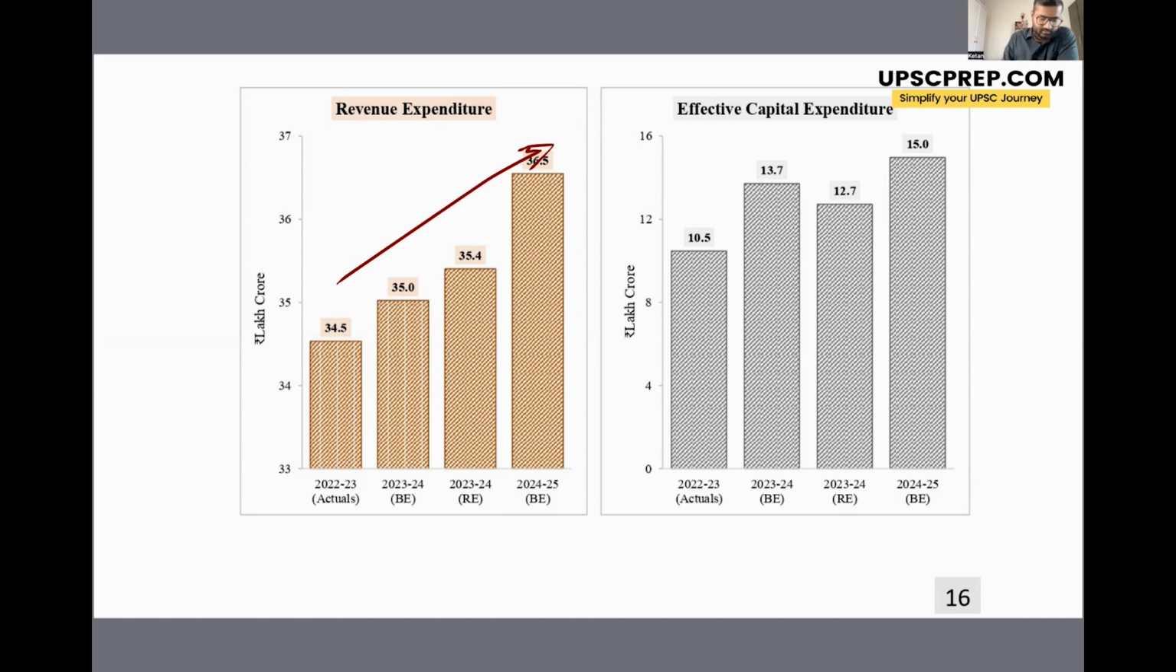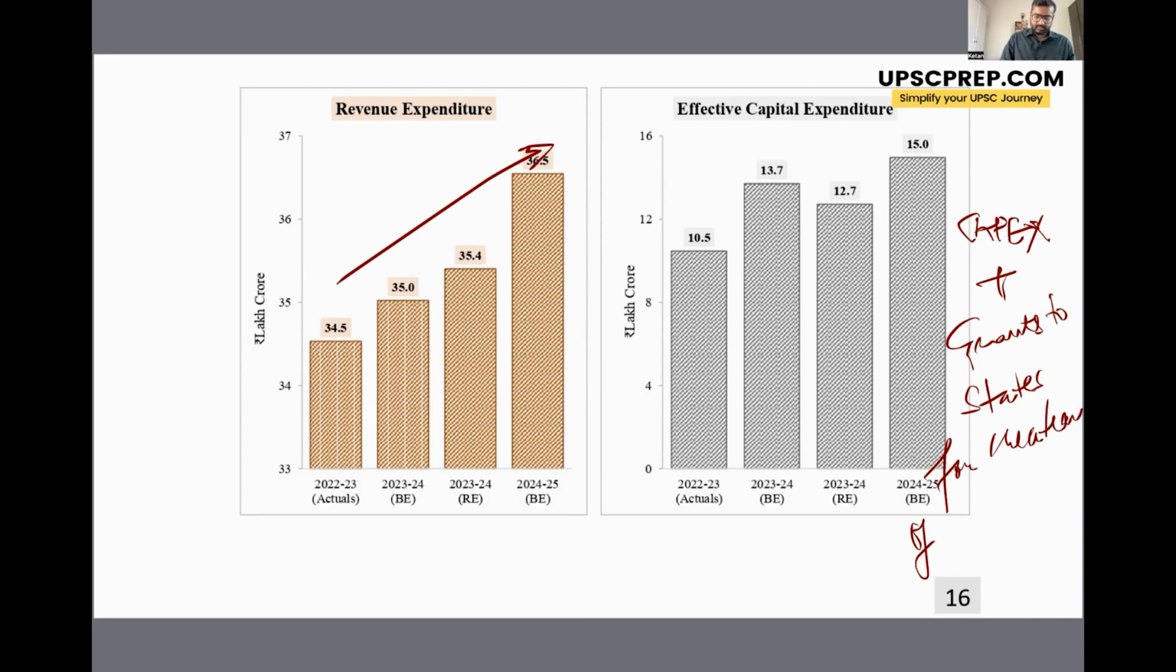Next, we see the trend with respect to effective capital expenditure. Now, effective capital expenditure is capital expenditure, that is CapEx, plus the grants given by the center to the states for creation of capital assets, right? So grants to states for creation of capital assets. So a big focus of the Government of India is to increase the effective capital expenditure. So as we can see, the overall trend is towards increasing effective capital expenditure.